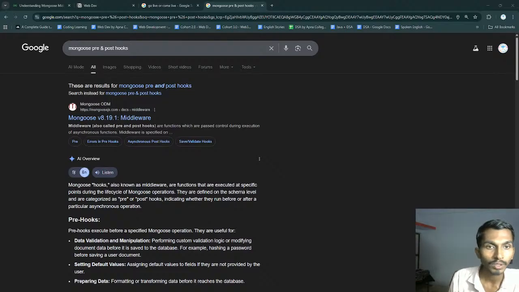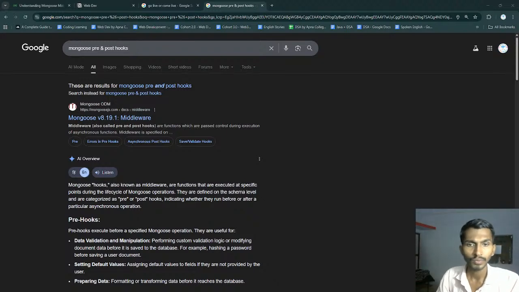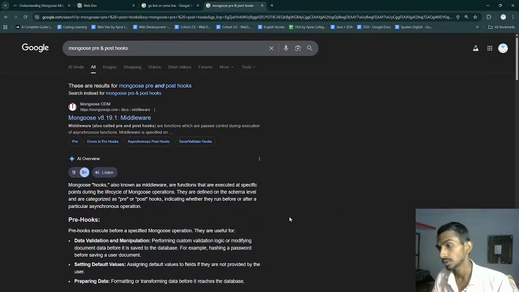Both terms, pre-hook and pre-middleware, are commonly used, but in the context of Mongoose, the correct technical term is pre-middleware. This is the official term used in Mongoose documentation for functions that run before a certain method, like save or remove. Mongoose refers to these as middleware because they let you run custom logic at predefined points. That's right. Example, I wrote a pre-middleware for findOne. My model has pre-middleware that lists all the related content before the user is deleted. Hook is casual, middleware is exact language. Got that.